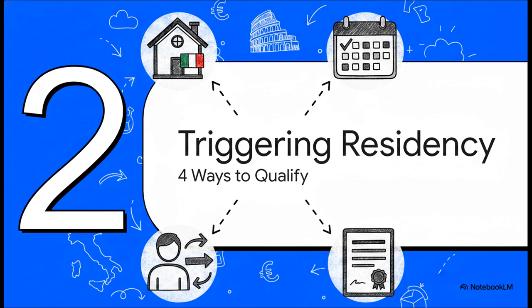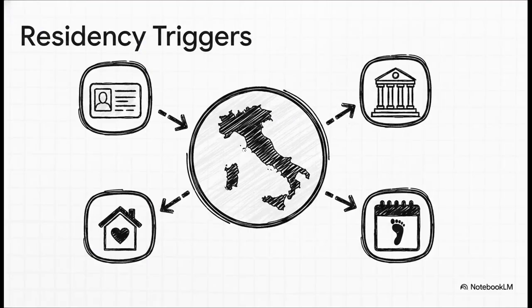Okay, moving on to section 2. Let's look at the 4 specific ways you can trigger this residency. Under the new laws, there are 4 main triggers to keep on your radar: registered residence, domicile, civil residence, and physical presence. Now pay close attention here, because meeting just a single one of these requirements for more than half the year is enough to trigger your global tax obligations to Italy.